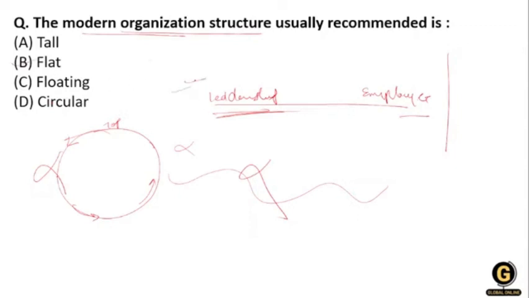Why is a flat structure important? In big organizations we can see flattening and circulating, but small businesses and startups frequently have a flat structure due to their small size, with no need for hierarchy administration. So this is your flat.